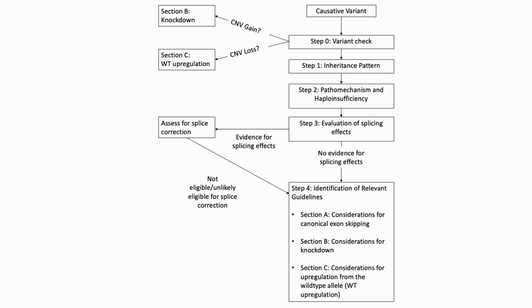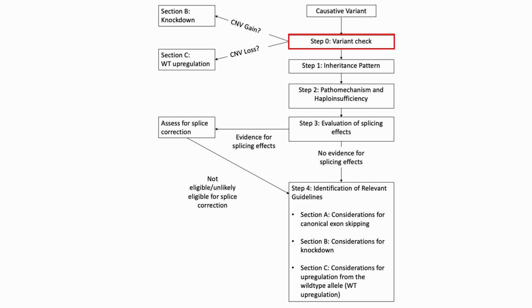In this video example, we discuss a GNPTAB frameshift variant for eligibility towards ASOs. First, we begin with a variant check, where we assess if the variant is correct. More detail on how to check if the variant is correct can be seen in the ABCA4 video example. In this case, the variant description is correct.